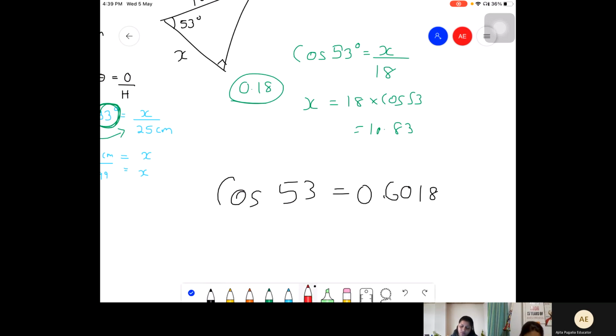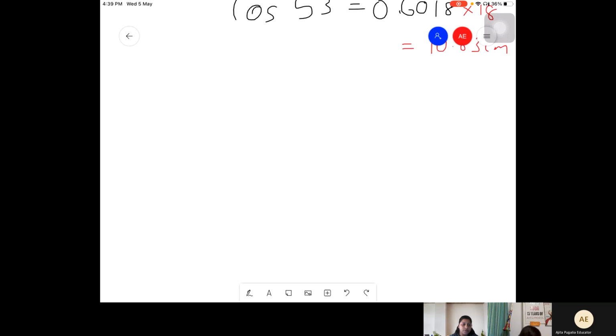Multiply it with 18 now. It will come 10.83 centimeters. Yeah, it was on rad, not degree. Now I got 10.83.